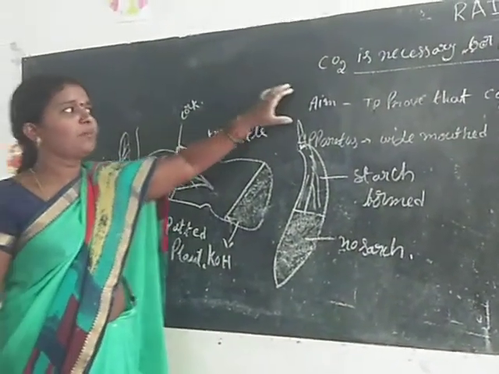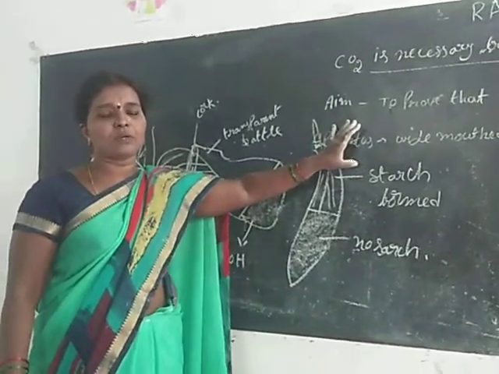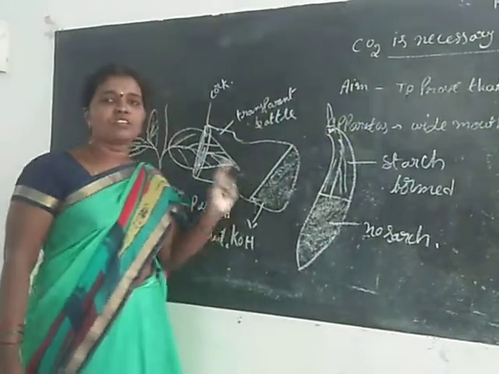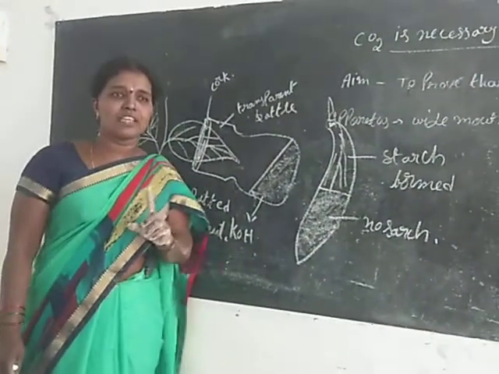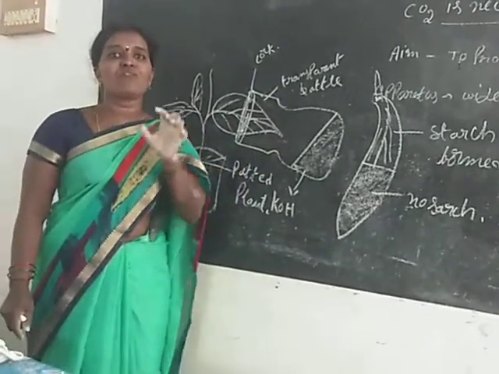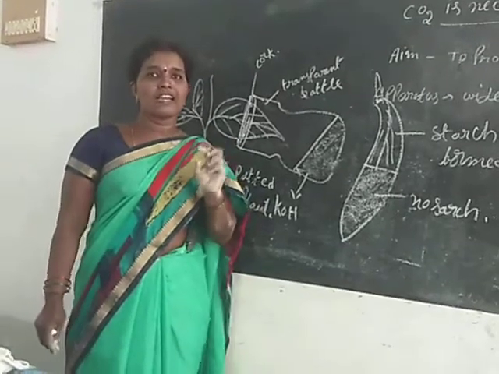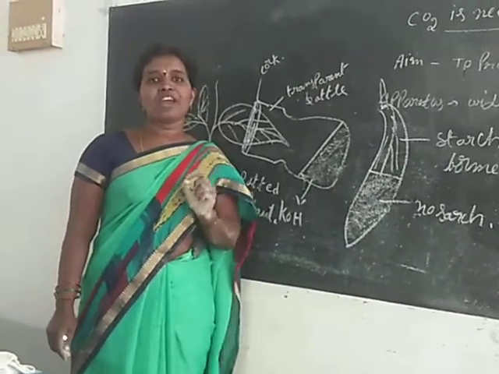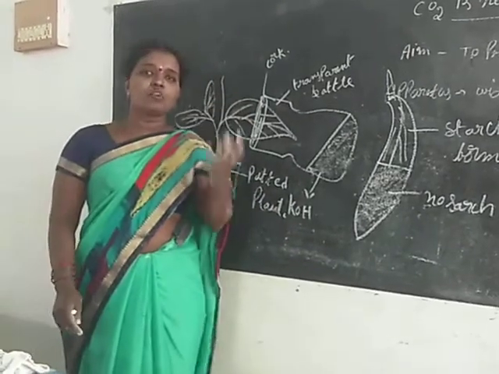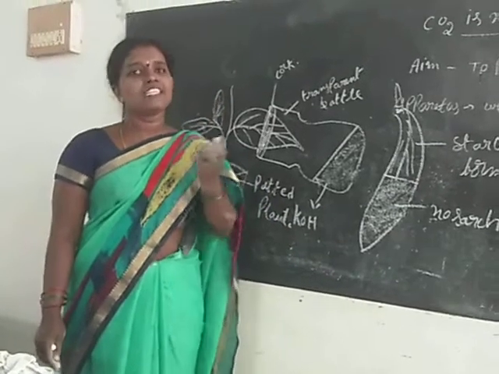First of all, you write the aim: to prove that CO2 is necessary for photosynthesis. Apparatus: take a wide mouth transparent bottle, KOH, cork and iodine solution. Procedure: first of all, you take the potted plant, a destarched plant. Destarched means kept for 1 week or 10 days in a dark room, to remove the starch in the plant. That is also called a destarched plant.